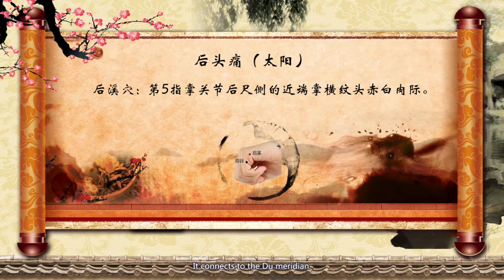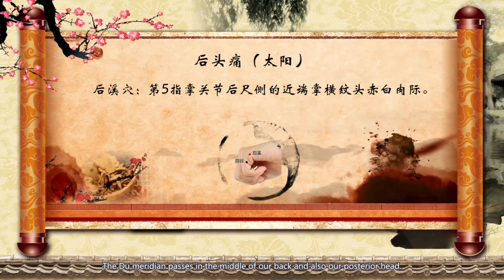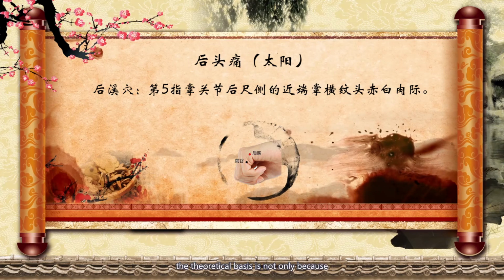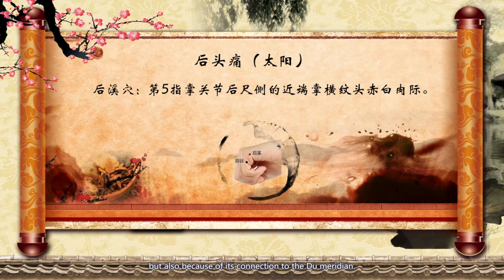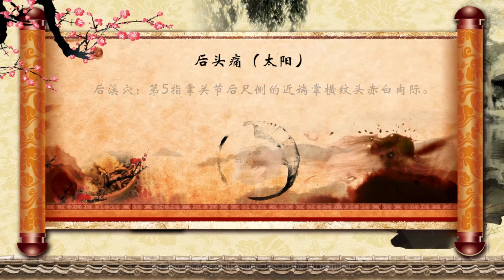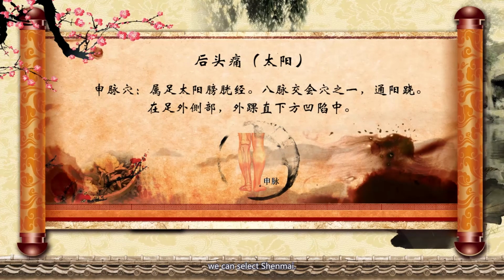It connects to the Du meridian. The Du meridian passes in the middle of our back and also our posterior head. Therefore, the theoretical basis is not only because it belongs to the bladder meridian, but also because of its connection to the Du meridian. Moreover, we can select Shenmai.